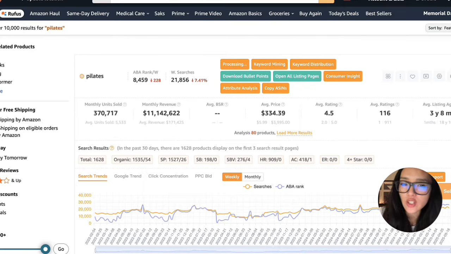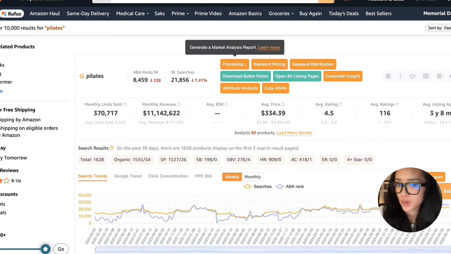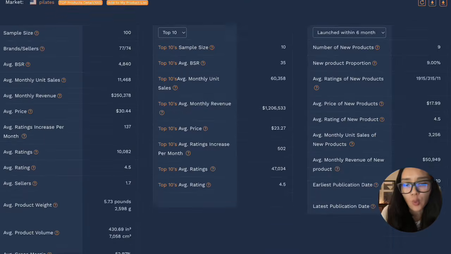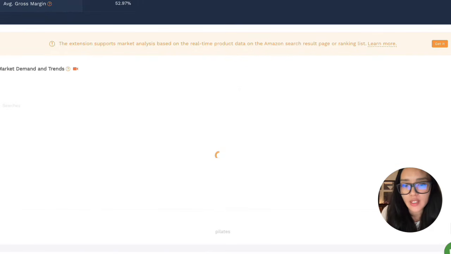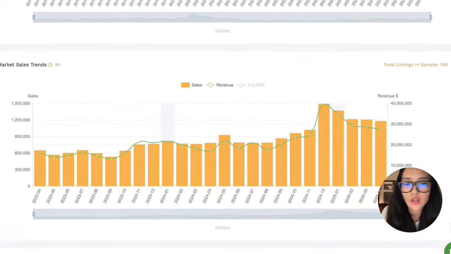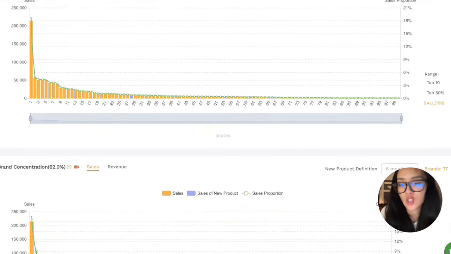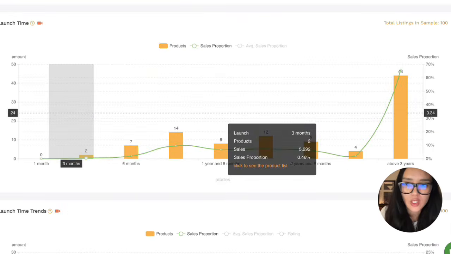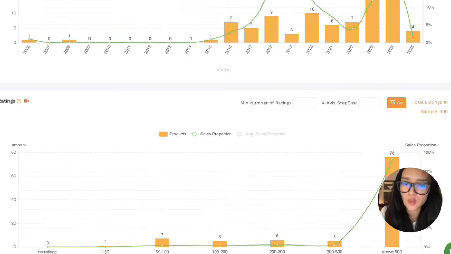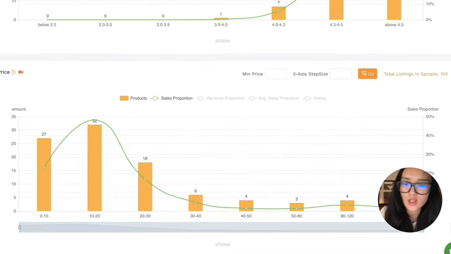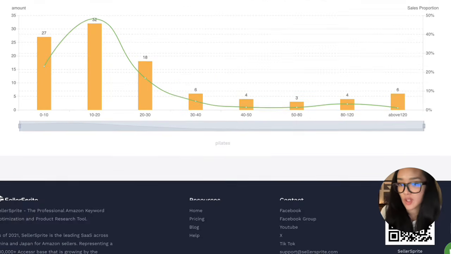Now, when you're using the extension, it is going to take a little bit longer for the report to process. A few moments later, once it's done, you're getting the exact same report as what we just saw, so that you can learn a little bit more about this trend and see if there is a lot of opportunity in this market, which it does seem like Pilates has been a pretty cool trend, but it is not, I'd say, as booming as the chest expanders that we looked at.